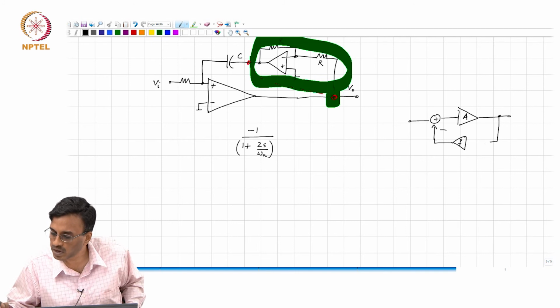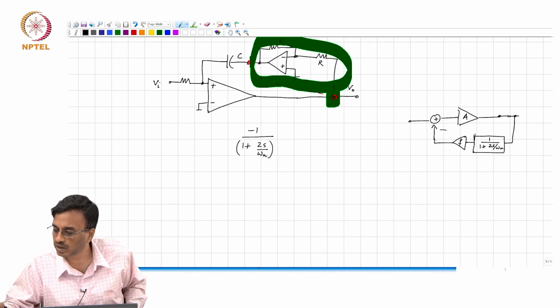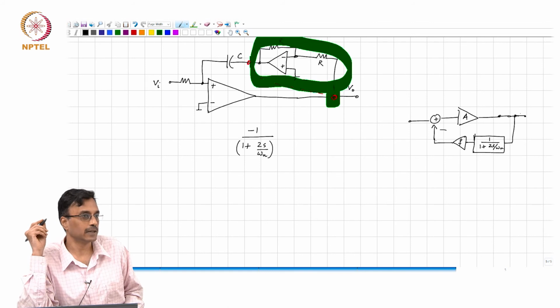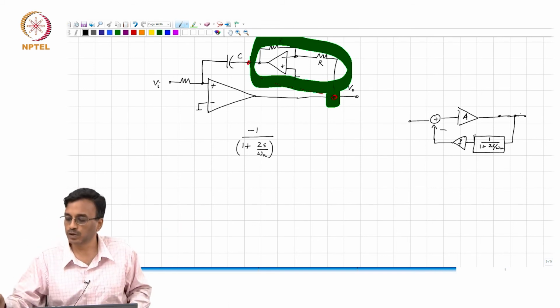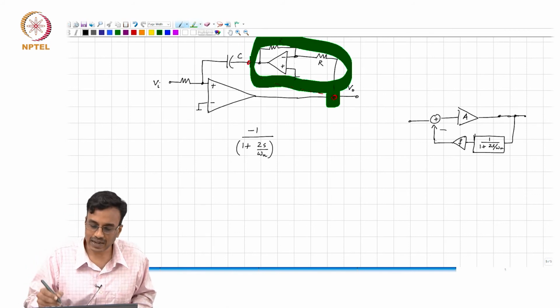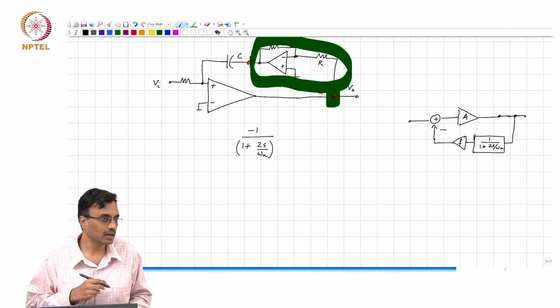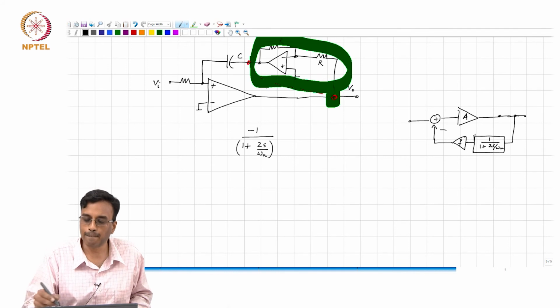Now, if I put in a pole here of 1 by 1 plus 2s over omega u, what comment can you make about how the closed loop transfer function will change? It will show up as a 0. So, whatever transfer function you had earlier, it will now have a 0 because the feedback path has been modified.